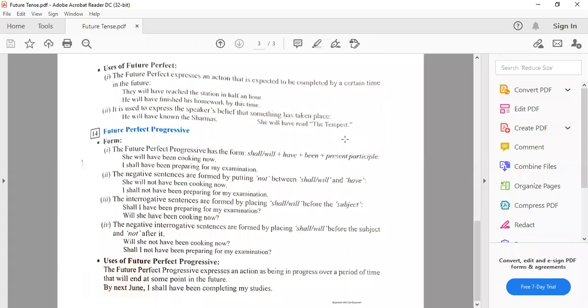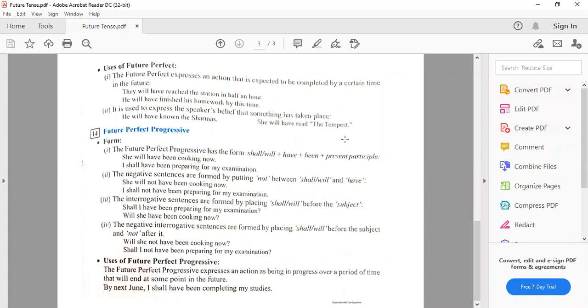In half an hour, the time phrase given to you for the future, and the action will be completed by that time. जो आपको phrase दिया गया है, certain time दिया गया है in the future, the action will be completed at that particular moment. He will have finished his homework by this time. मतलब इस time तक वो अपना काम खत्म कर चुका होगा. That means the action relates to the future time. The certain time phrase is mentioned and the action will be finished or completed by that time.